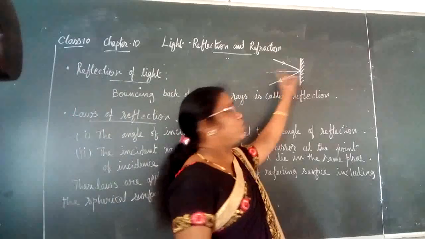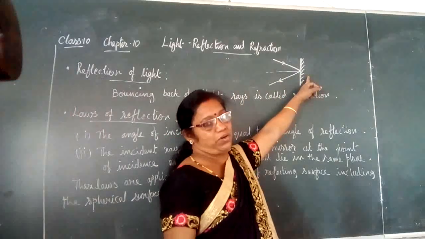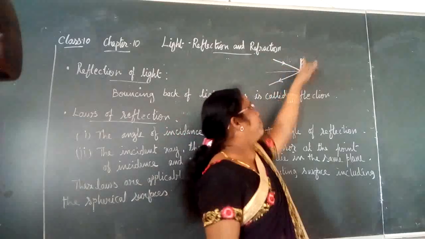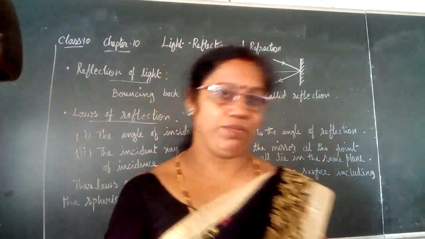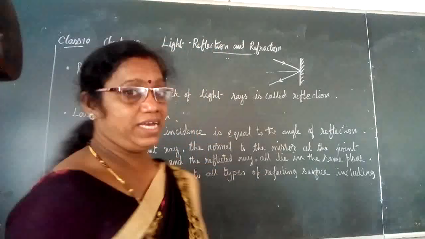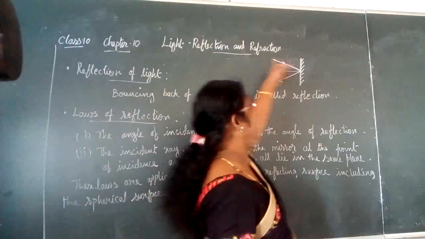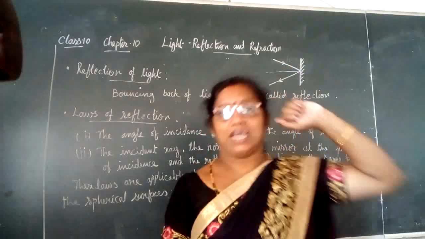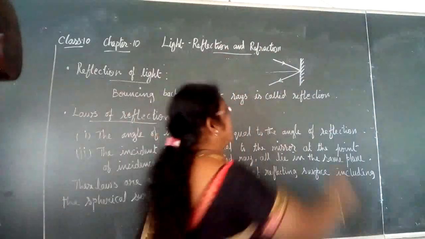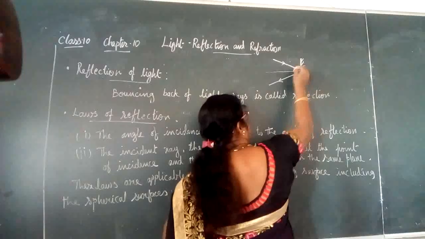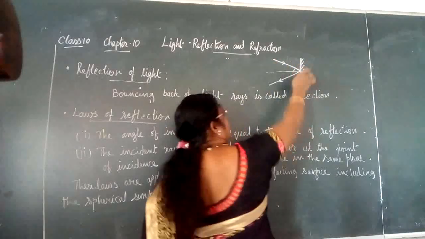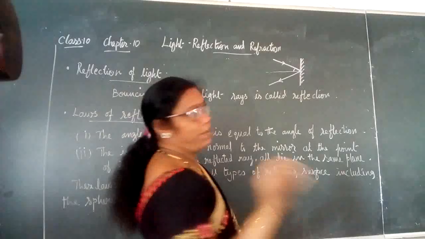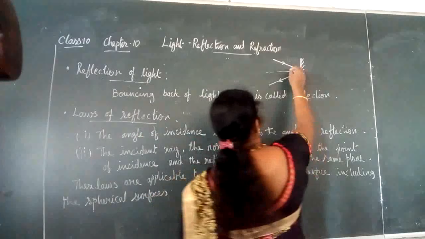Now this is the normal drawn at the point of incidence. The normal line will be perpendicular to the surface of the mirror. Here the angle between the incident ray and the normal is called the angle of incidence, and it is represented by I.